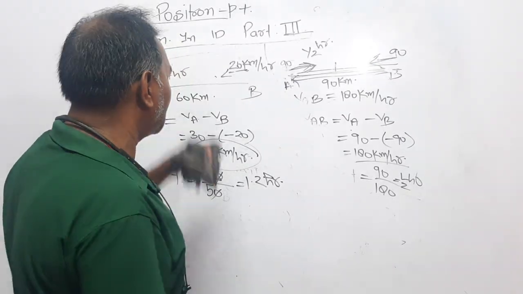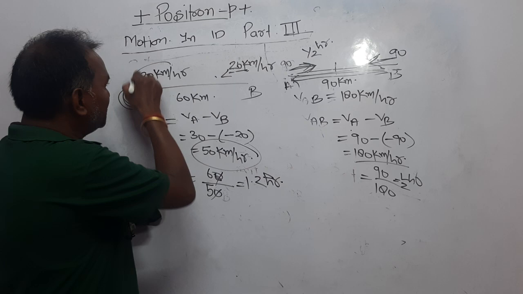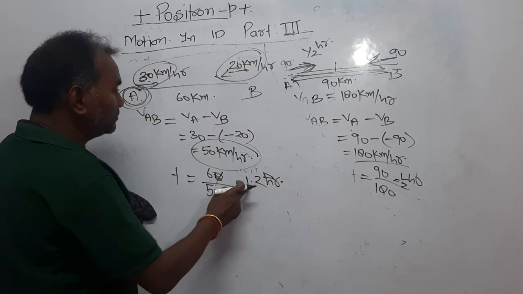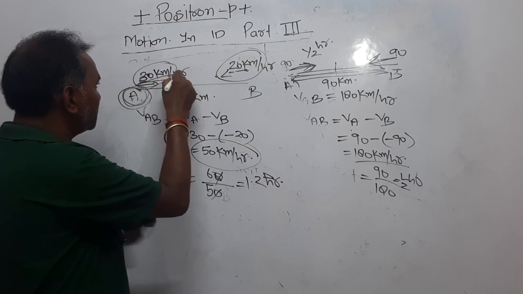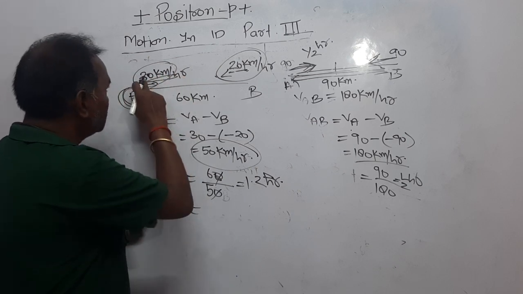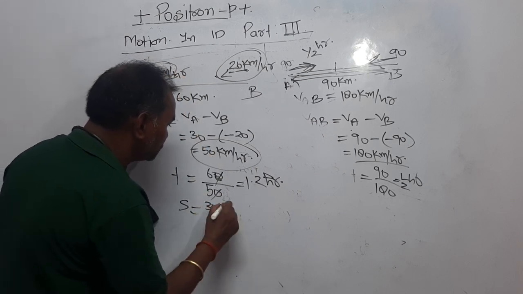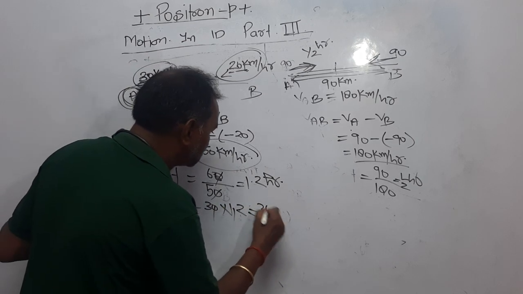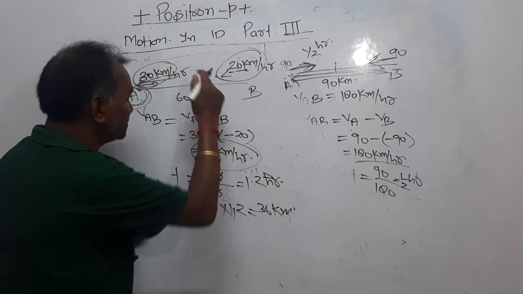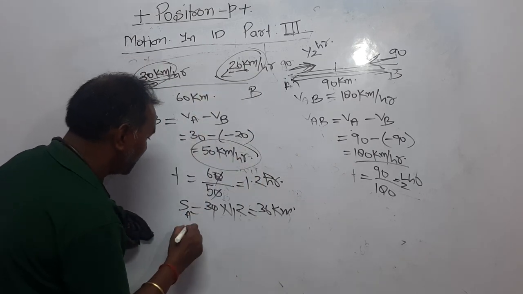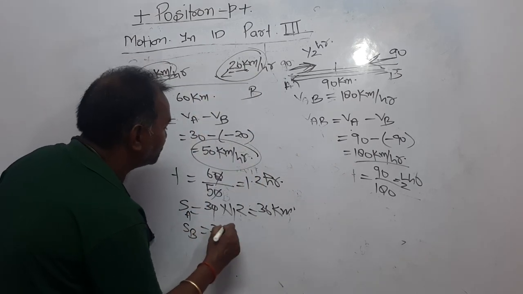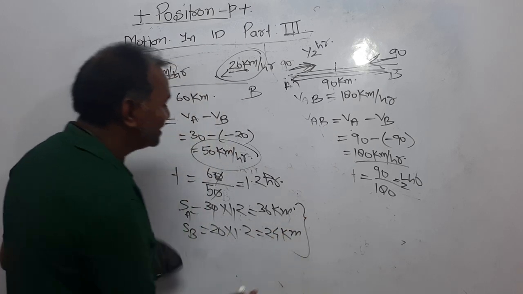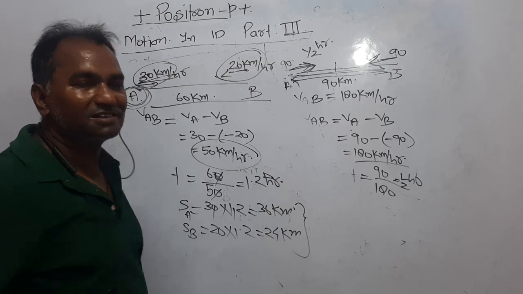The question is where will they meet. Now, take their individual velocities this time. In 1.2 hour, how much will A travel? S equal to 30 into 1.2, that is 36 kilometers. And B will travel 20 into 1.2, that is 24 kilometers. Interestingly, if you add these two, you will get 60 kilometers.